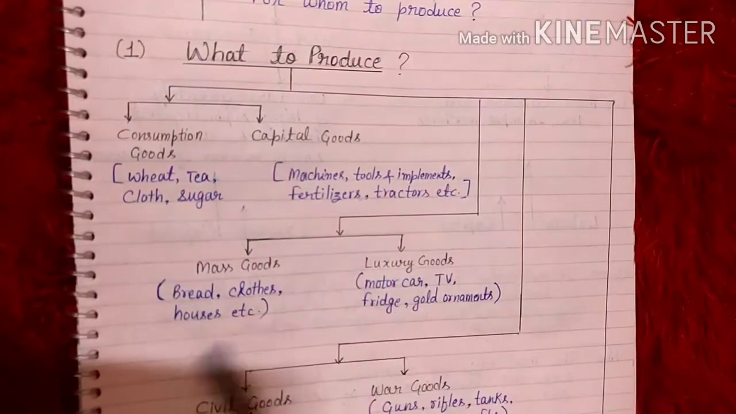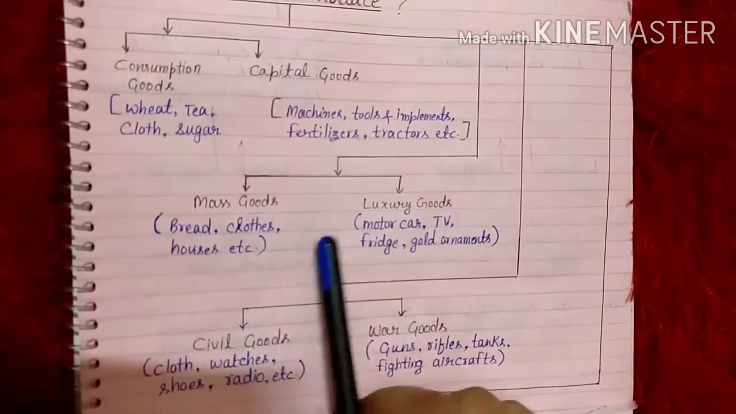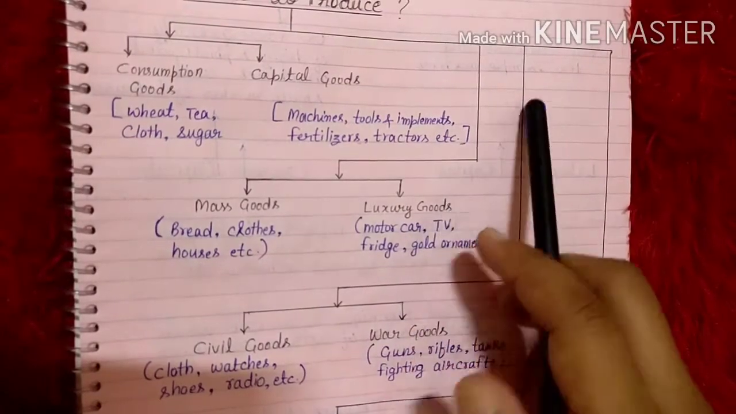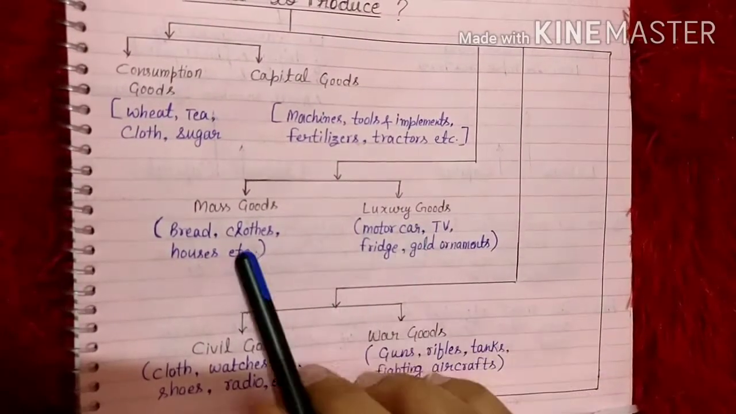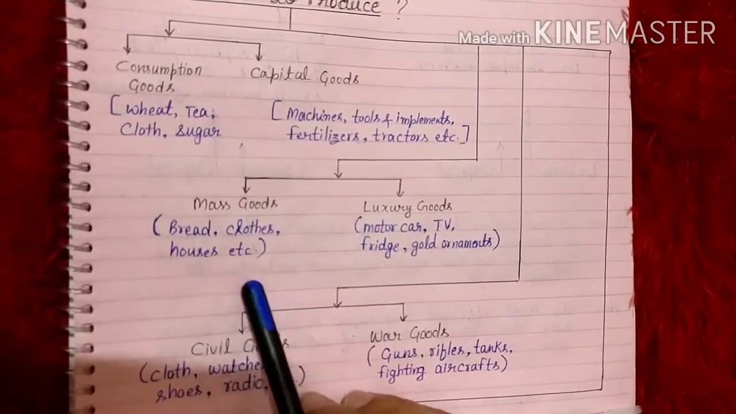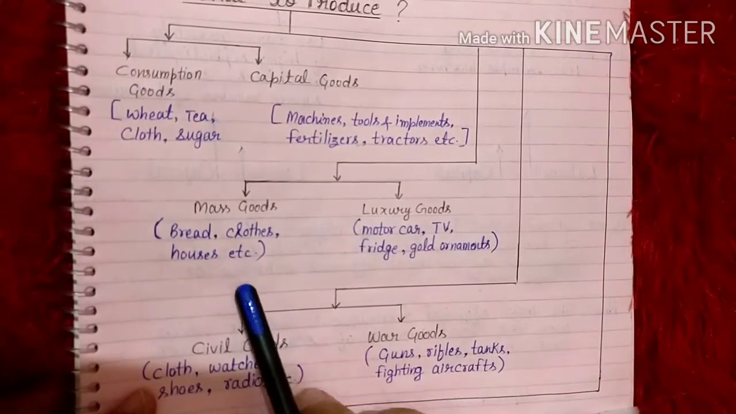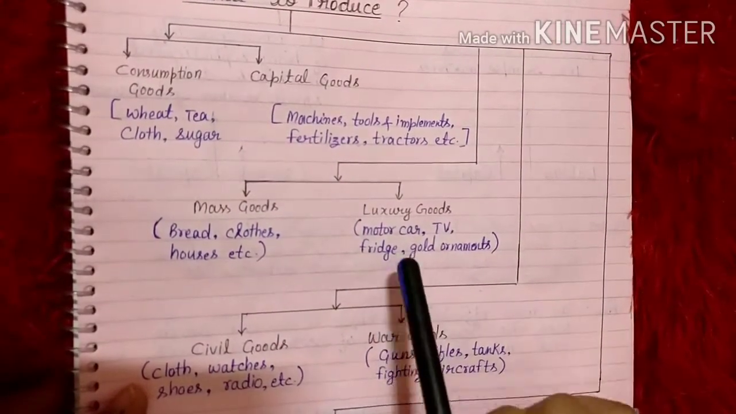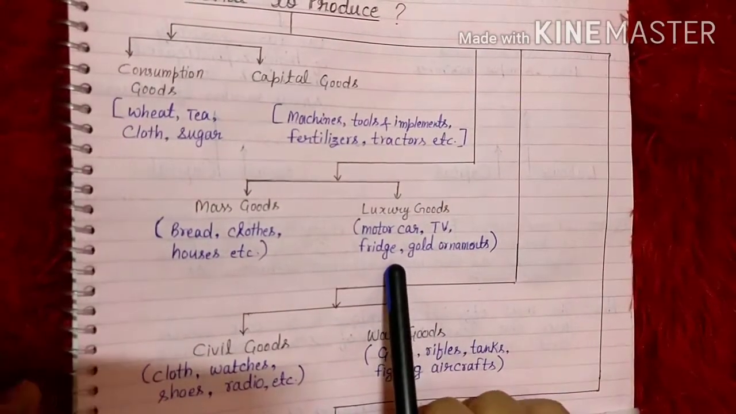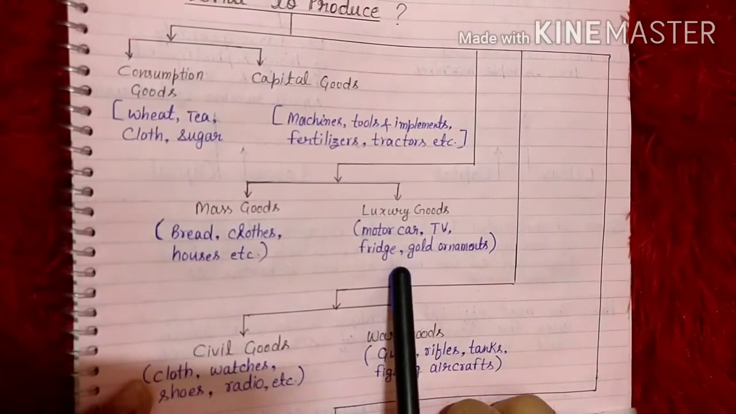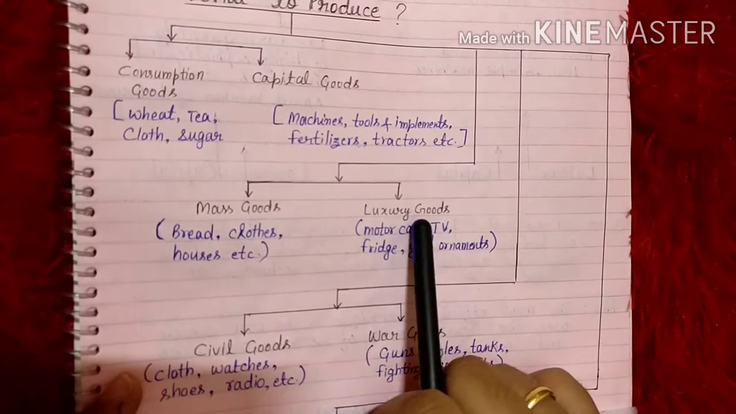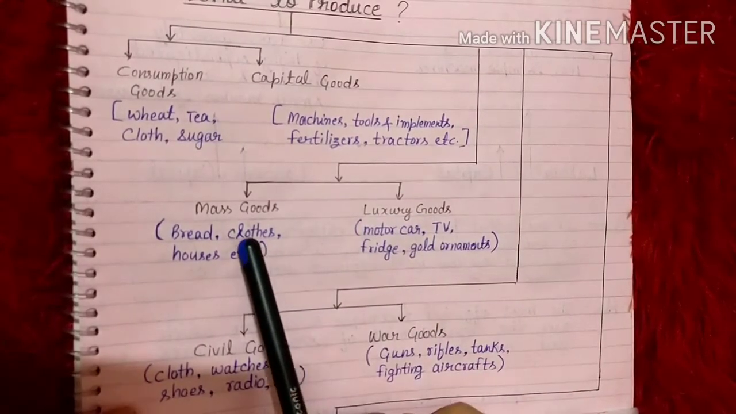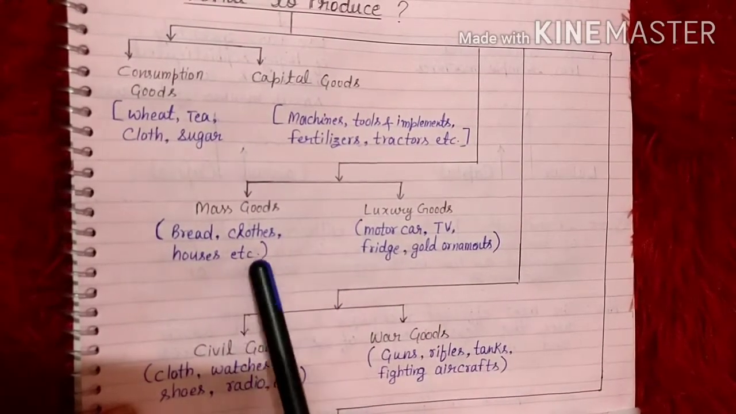Then second comes mass goods or luxury goods. Mass goods are like bread, clothes, houses, etc. Luxury goods are like motor car, TV, fridge, gold ornaments. We can live without luxury goods, but these are for social status. So should we produce luxury goods, or should we produce mass goods? This is also a problem of choice.